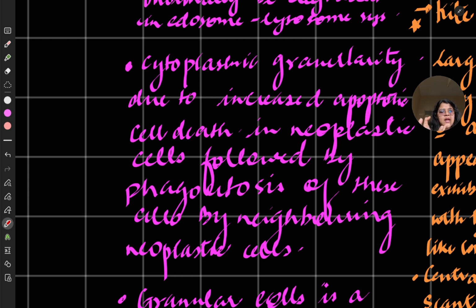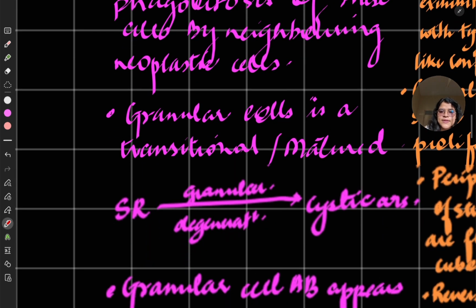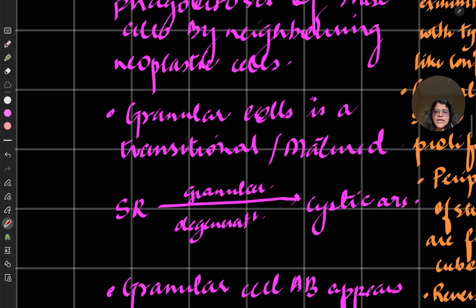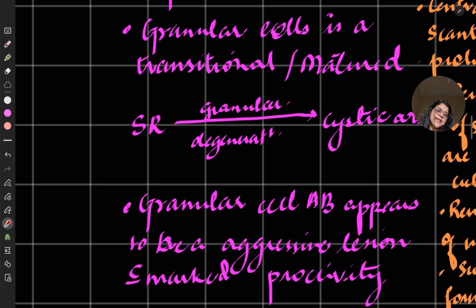Once they are dead, the other cells come and phagocytose them, and the remnants of these cells are inside the neighboring neoplastic cells. So granular cell is a transitional or mature phase. From the stellate reticulum, you will have granular degeneration which can lead to cystic areas. So it is said that this stage is a transition.